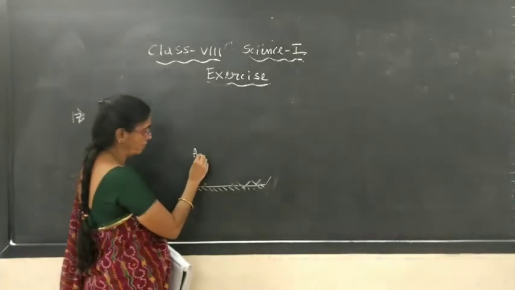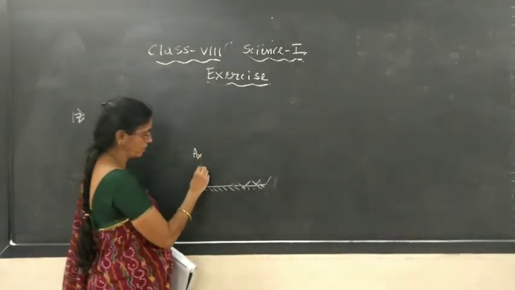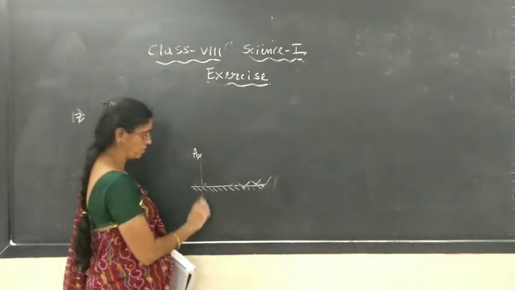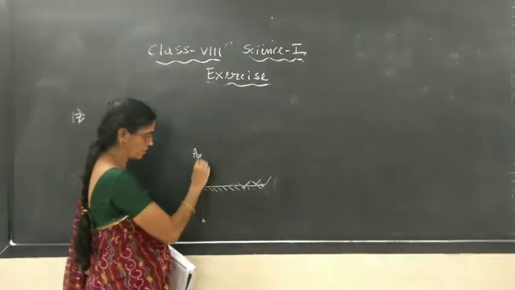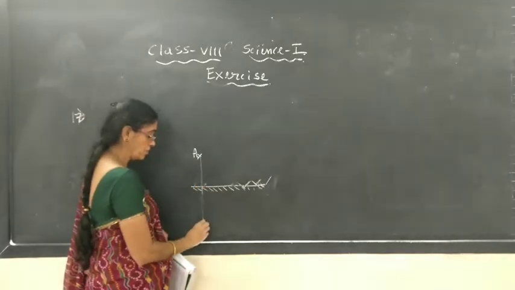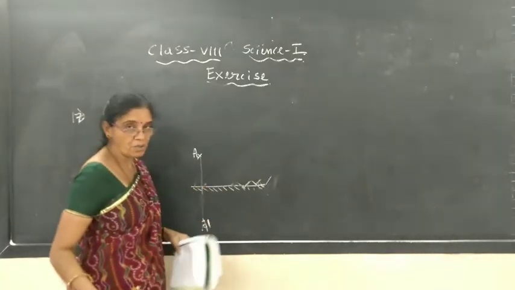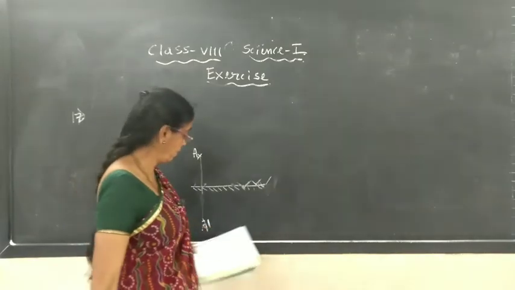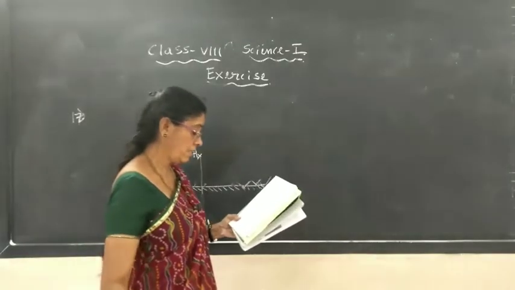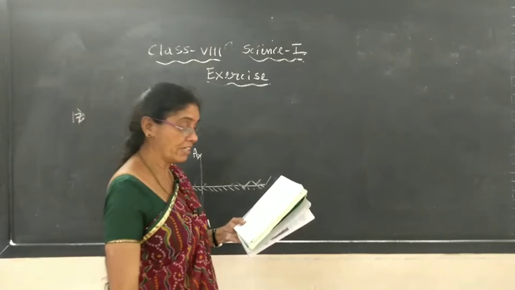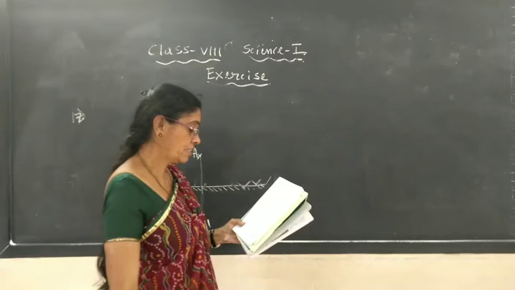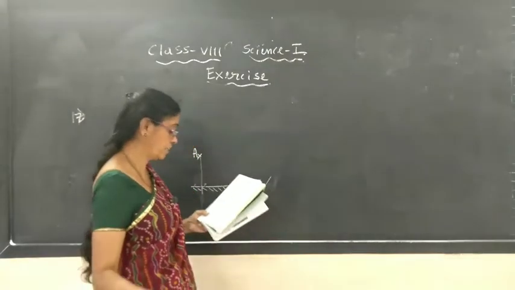For a mirror, the image will always be at the same distance behind. Here is the image, at the same distance from the mirror. So that is the position of the image of the object at A. The image will be here at A dash. This is the position of the image. Then Paheli, the girl, is standing here. Can Paheli at B see this image? Paheli is at position B.